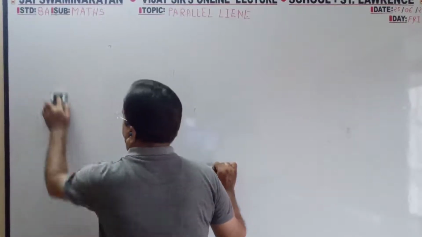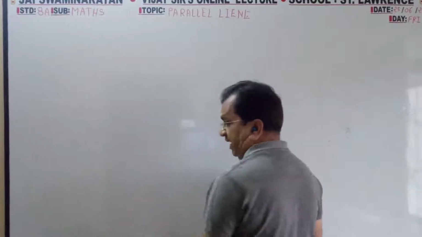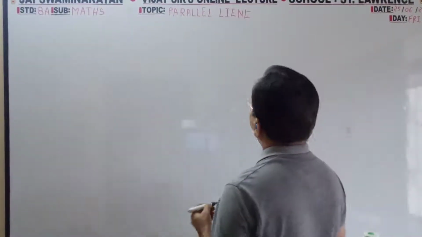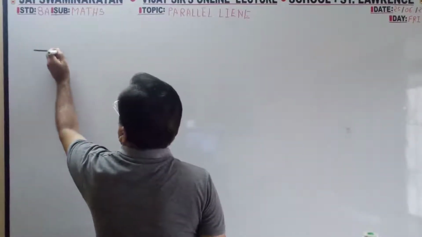Now this is a very important part, and the shape name I have given. From the shape name you have to find out where it is. Two lines are parallel.